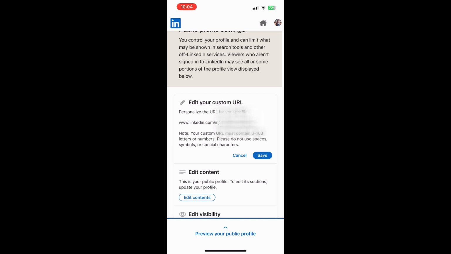So again, to change your LinkedIn profile URL on mobile, open your profile, tap More, go to Contact Info, tap Edit, open your profile URL, then edit the custom part of the link and save it.